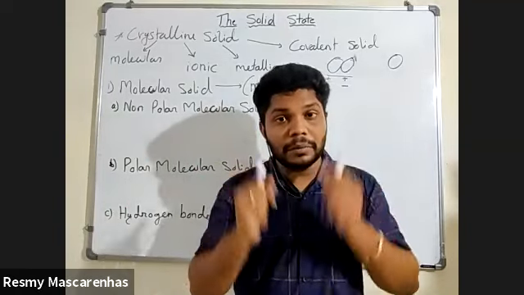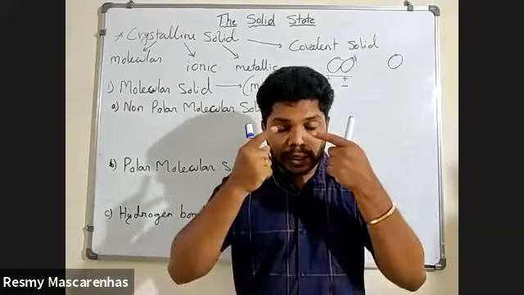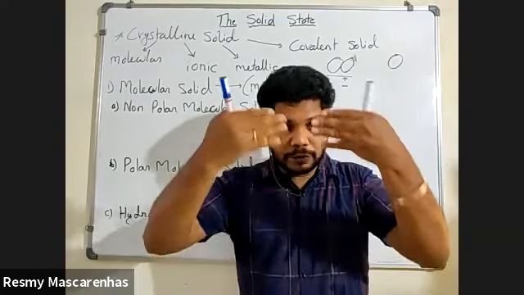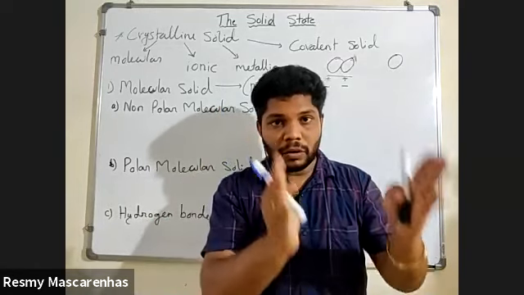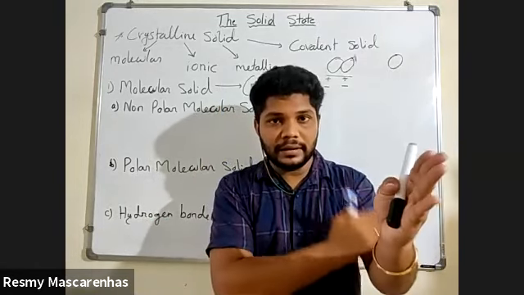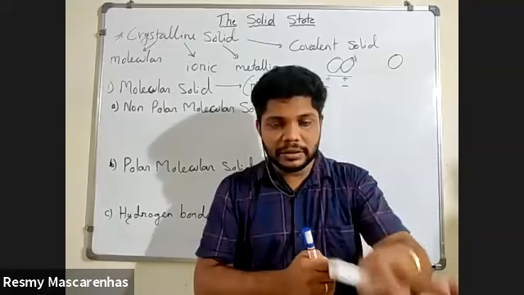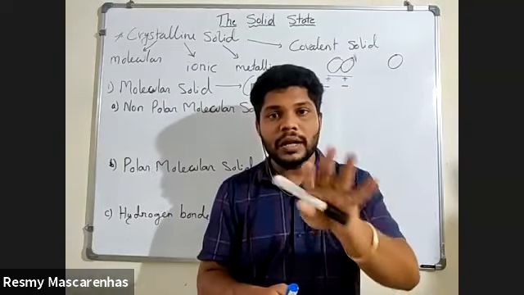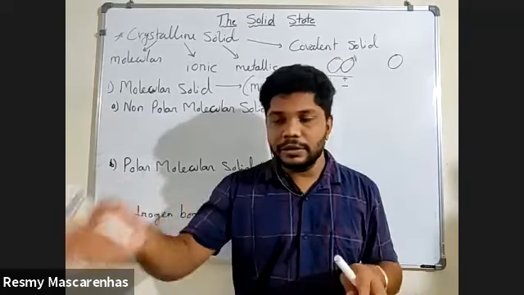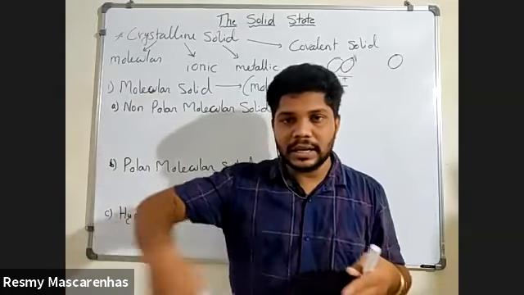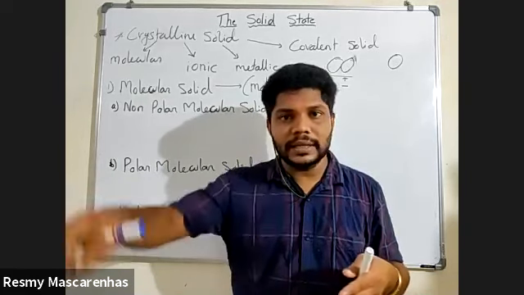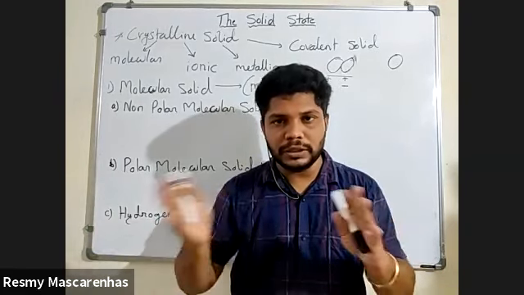Try to think about the periodic table. Try to bring a periodic table in front of your eyes, my students. Whatever you see on the left-hand side, the metals, all are positive. Whatever things are on the right-hand side of the periodic table are called non-metals. Those are negative. Now you understood what are positive and what are negative atoms?